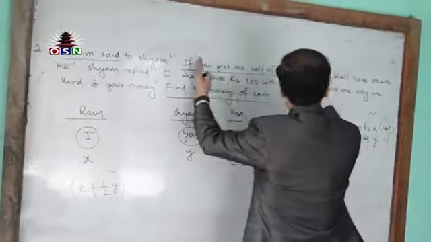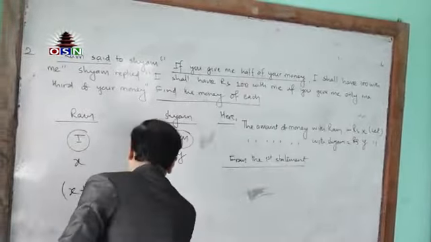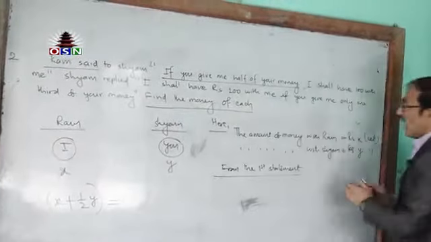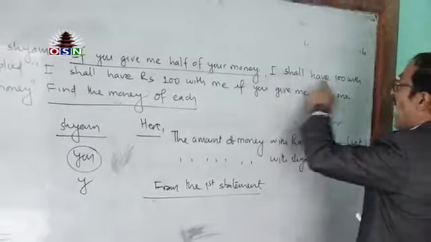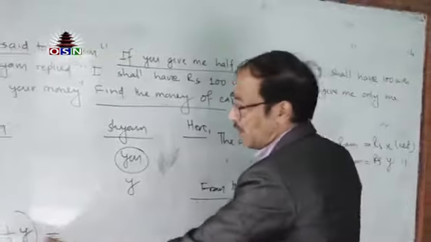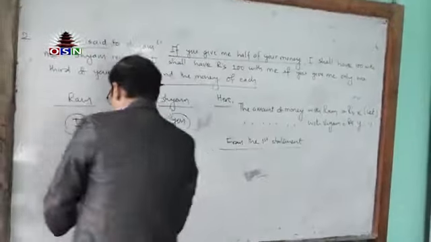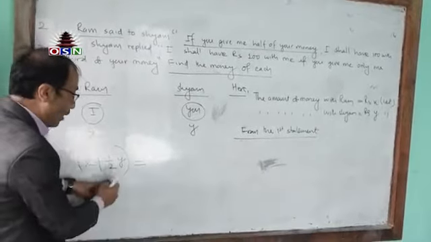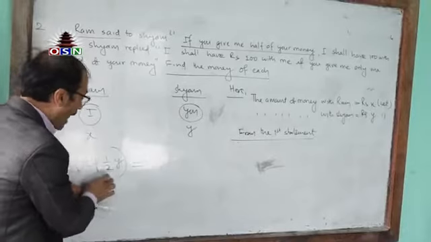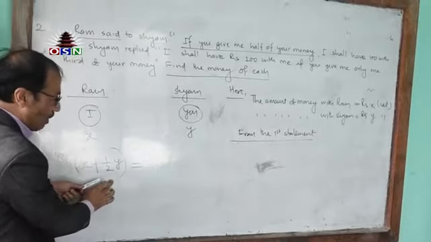The if clause will be on the left side and the main clause on the right-hand side. I will have, where I represents Ram, so we are writing the amount of Ram here.